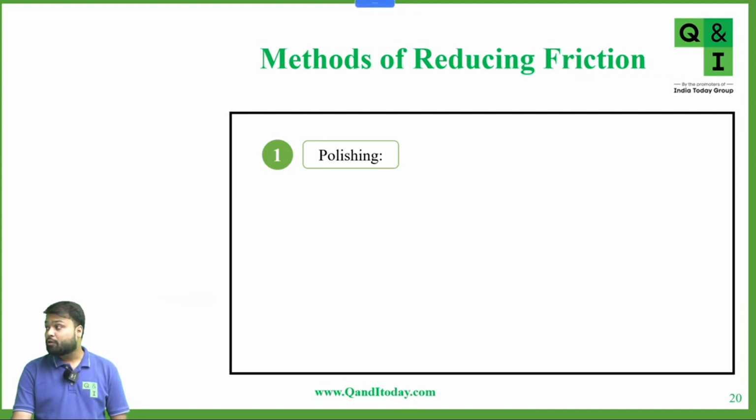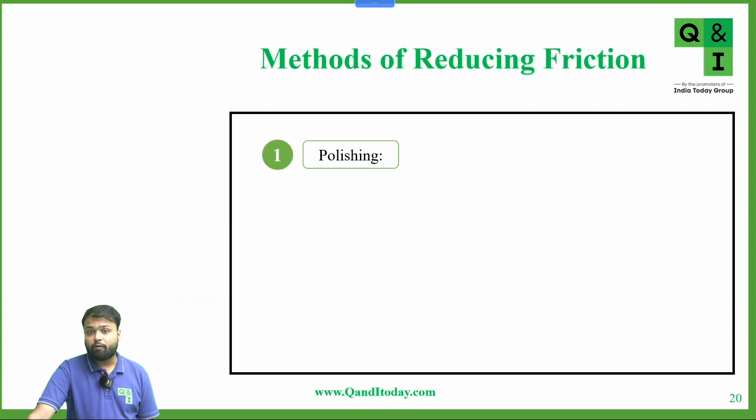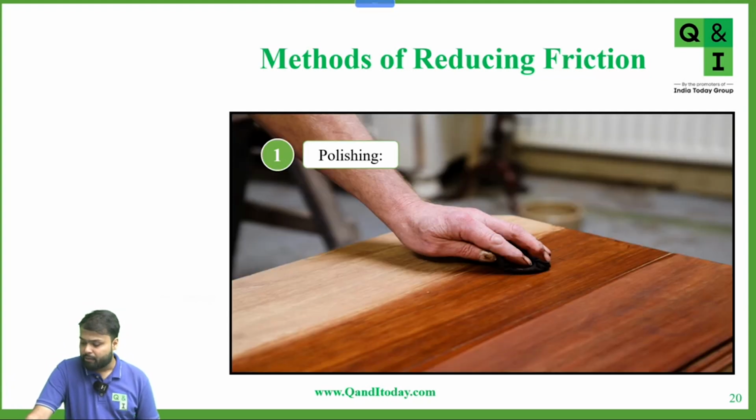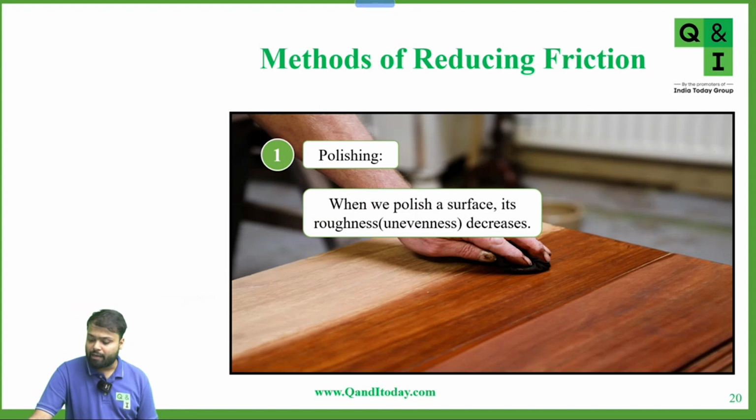Now how can we reduce the friction? By making the surface smoother. And how can we make the surface smooth? The first one is by polishing. When we polish something, the surface gets smooth, and on a smooth surface we know the friction is less. Whenever we polish a surface, its roughness or unevenness decreases.